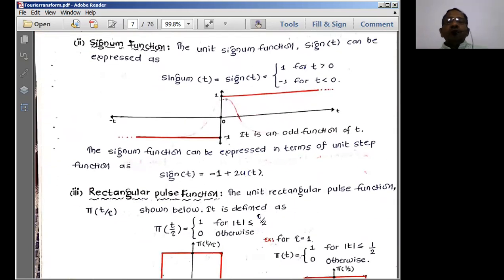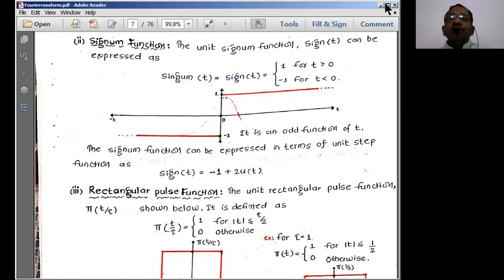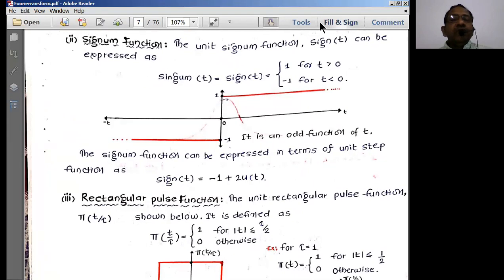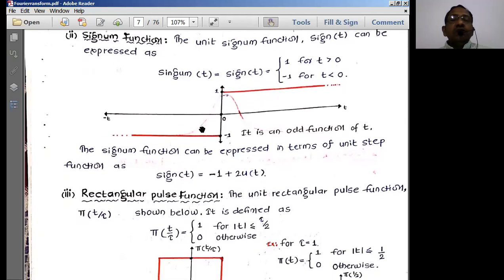Then another special function we have is the signum function. Very important. The signum function is represented like this. It is a function which has unit step values for every time period after t is equal to 0 and before t is equal to 0.